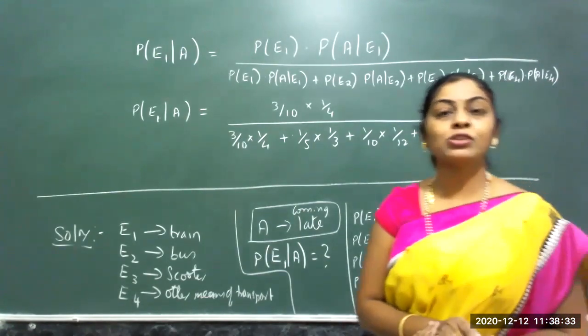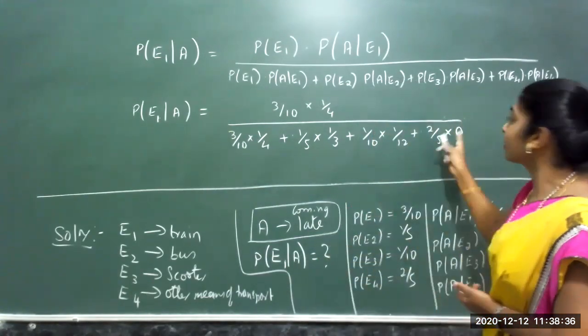Because they told us that by other means of transport you will never get late, so we took it as 0.